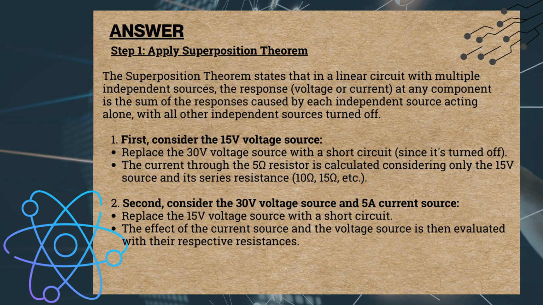1. First, consider the 15-volt voltage source. Replace the 30-volt voltage source with a short circuit, since it's turned off. The current through the 5 ohm resistor is calculated considering only the 15-volt source and its series resistances, 10 ohm, 15 ohm, etc. 2. Second, consider the 30-volt voltage source and 5 ampere current source. Replace the 15-volt voltage source with a short circuit. The effect of the current source and the voltage source is then evaluated with their respective resistances.